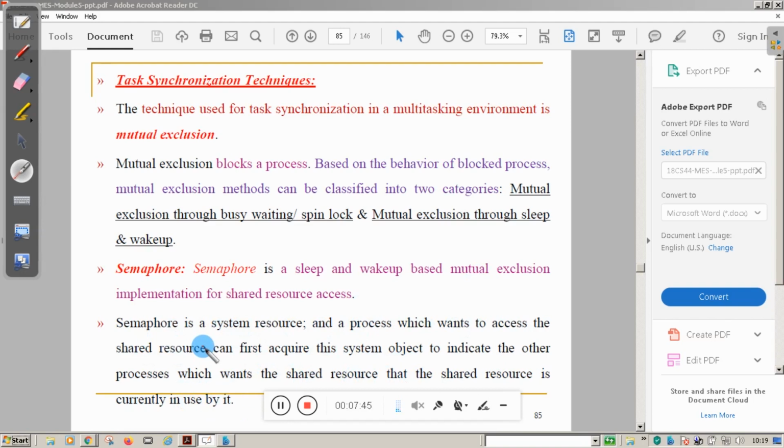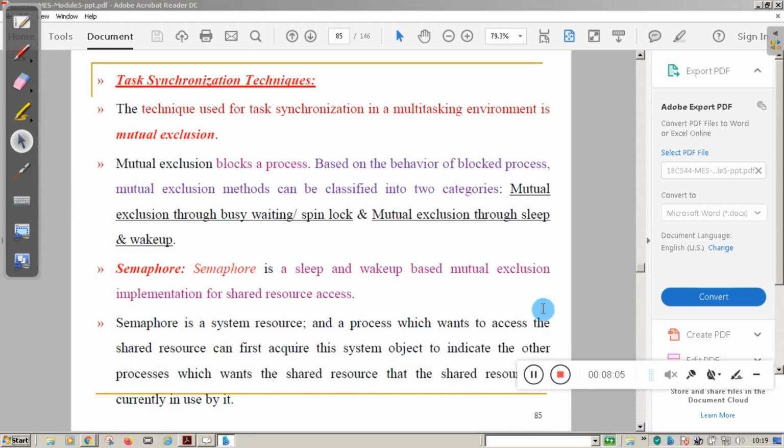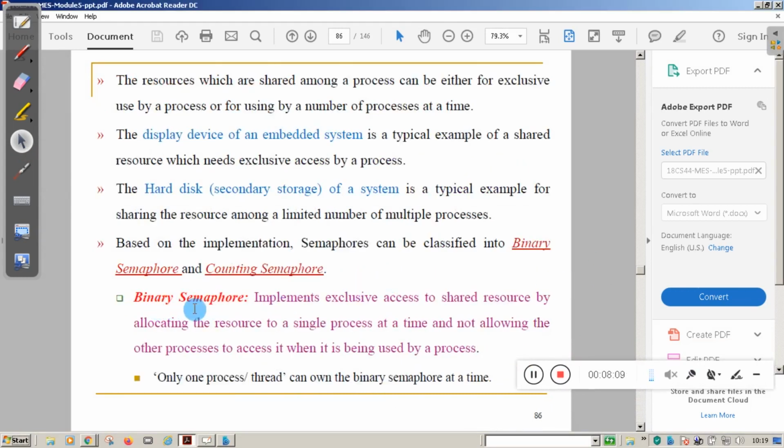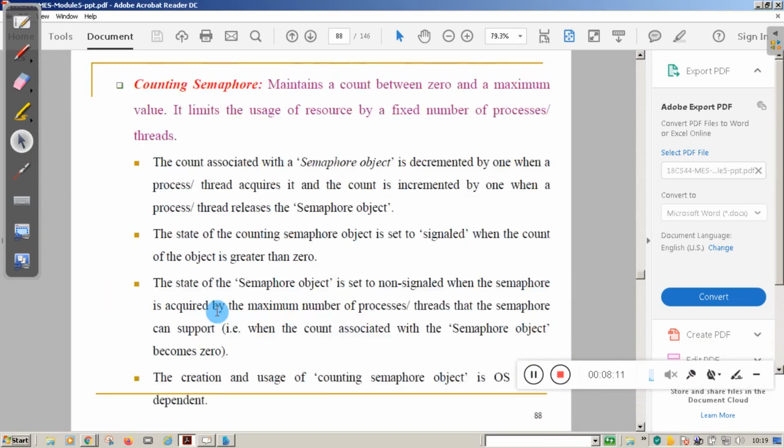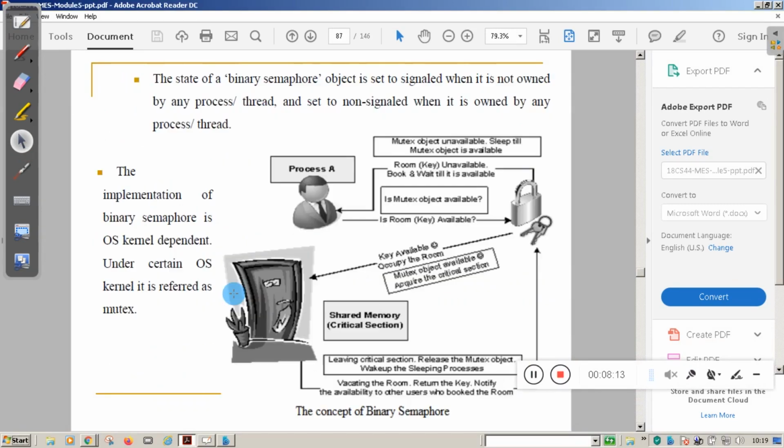When another process wants to access the shared resource, it has to access that system resource or system object. When it accesses the system object, that system object is locked. That indicates to the other processes that the particular resource is in use. So in semaphore also we have classification. What are the classifications in semaphore? The first is the binary semaphore. The second one is the counting semaphore.